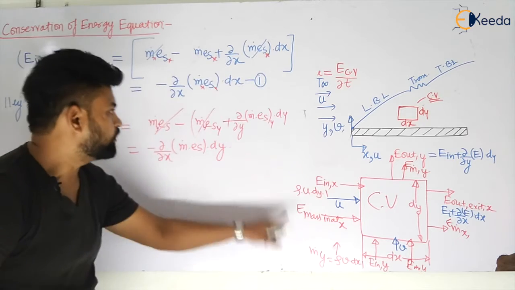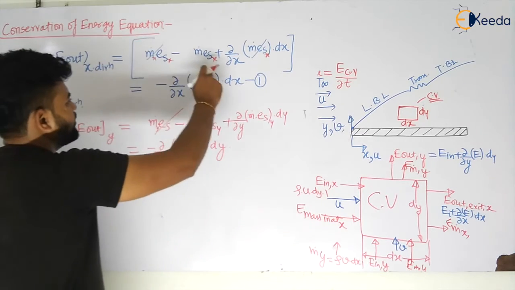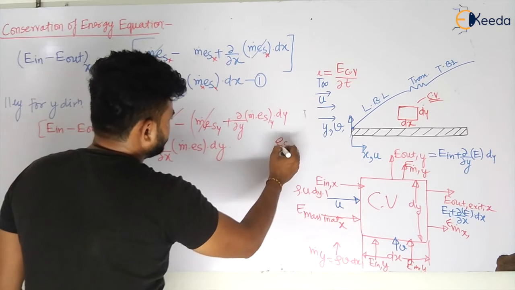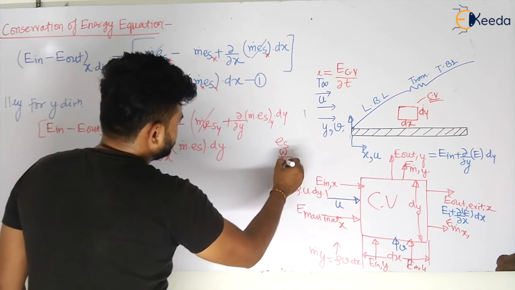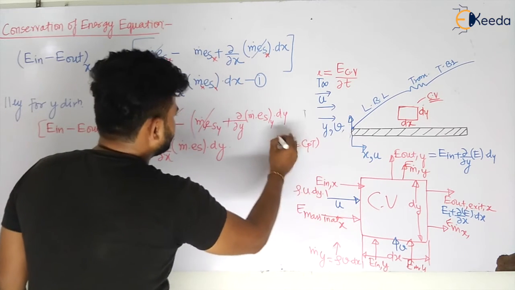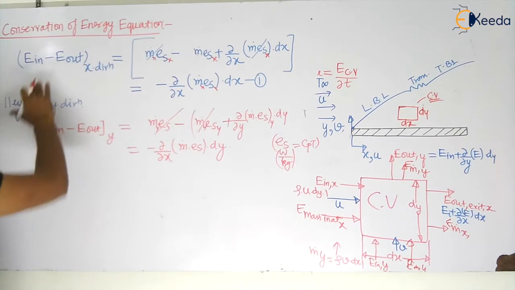Dx into 1. Let us put all the values here, and the value of es. So what is es, my dear students? We have already seen energy of the steam per unit mass, that is watt per kg. So this is given by Cp into T. Let us put all values in the equation and combine all equations.